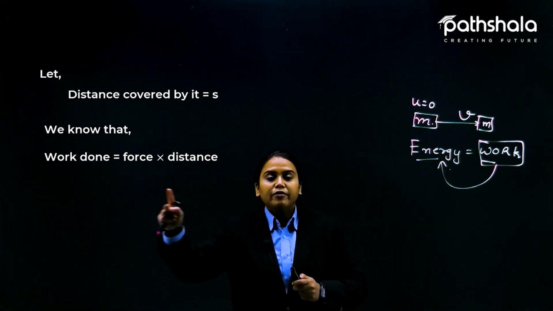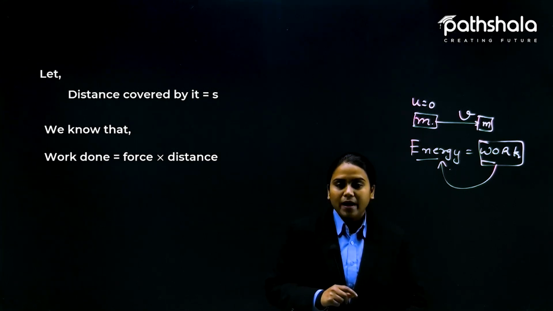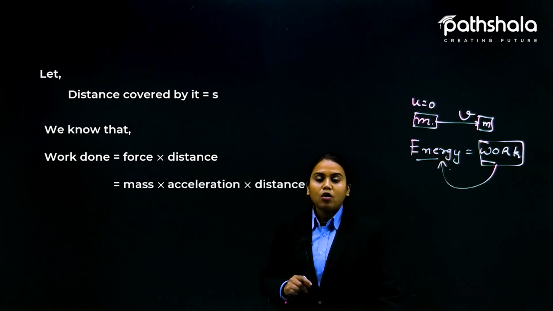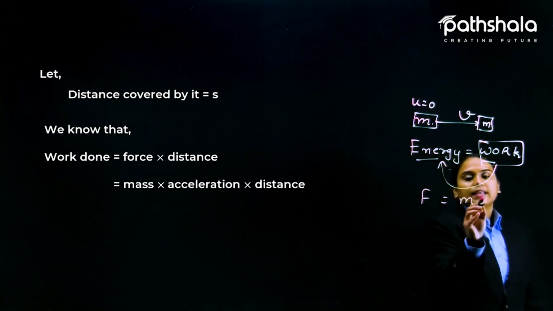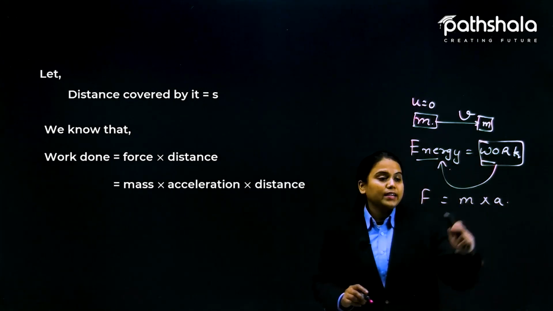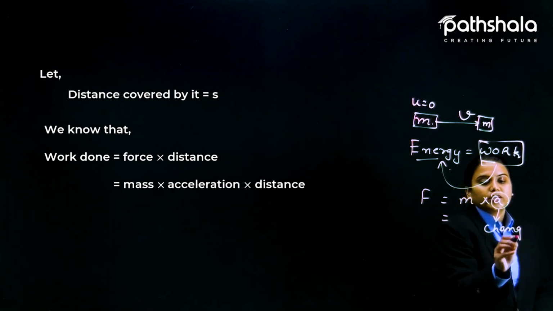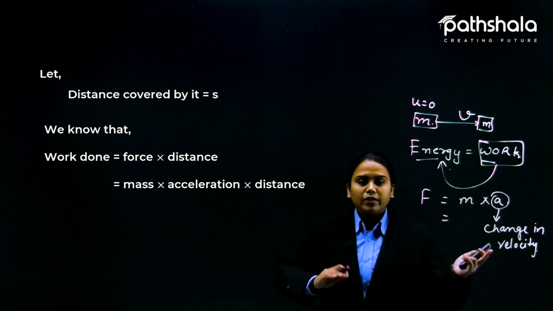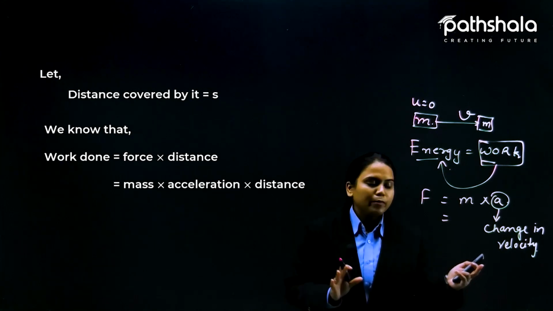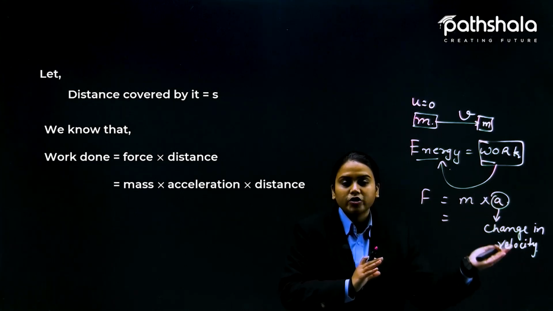We have already read about work, and the formula for work is force multiplied by distance. Force is equal to mass multiplied by acceleration. Acceleration is the change in velocity per unit time. In a question you will be provided with time, but here we need to find the acceleration.